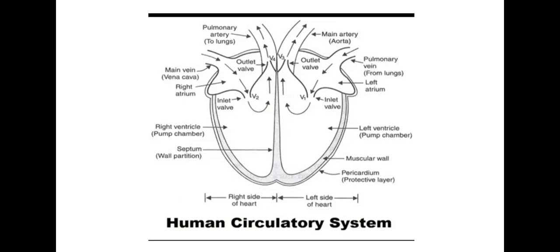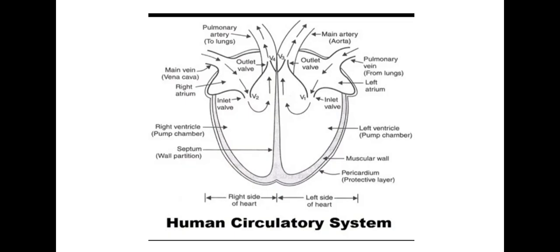Fine. And the heart has four compartments which are called chambers. The upper two chambers of the heart are called atria, singularly called atrium, and the lower two chambers are called ventricles. The two atria receive blood from the two main veins. Here in this picture you can see two main veins, and the two ventricles transport blood to the entire body.